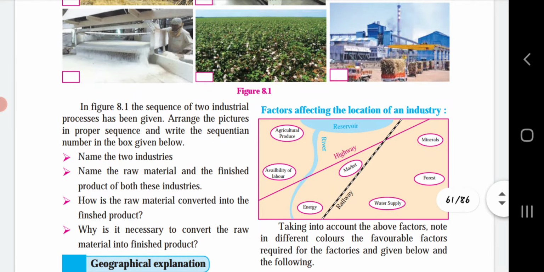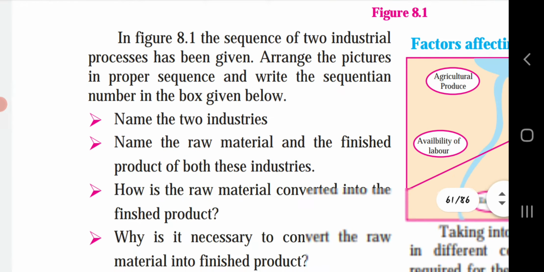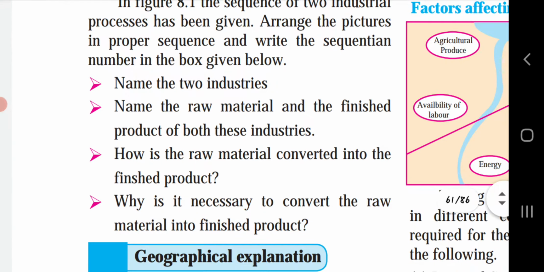Few questions they have given. Let's discuss all those questions. Name the 2 industries. So as we just saw, the 2 industries are the cotton textile industry and the sugar industry. And both are agro-based industries.